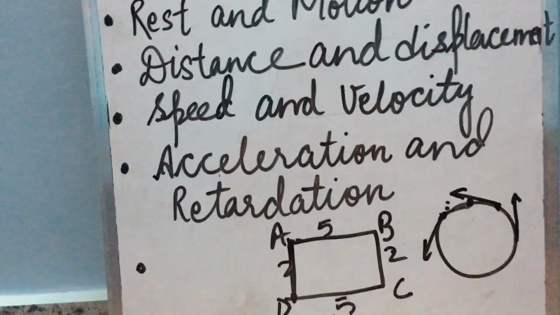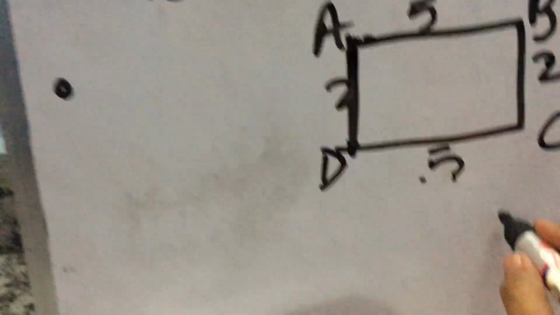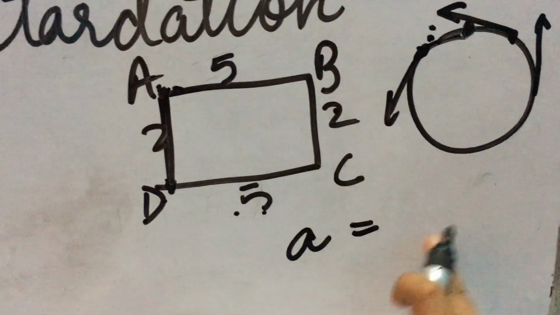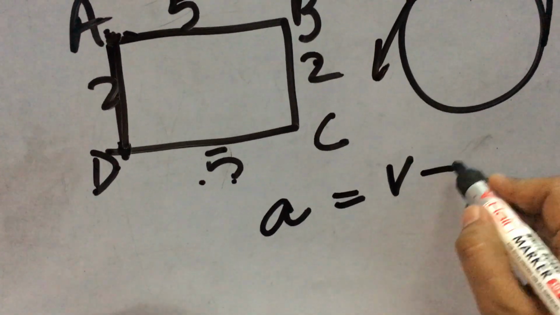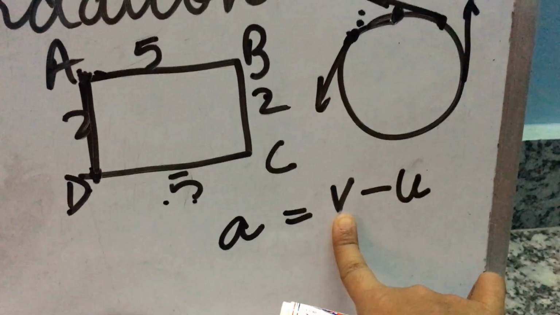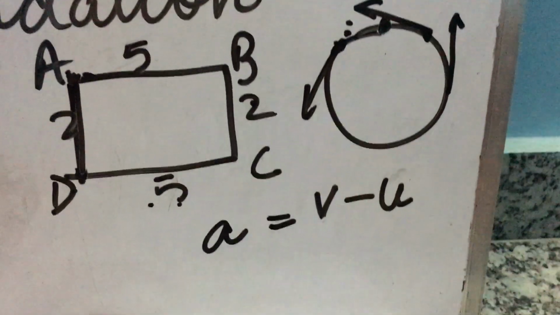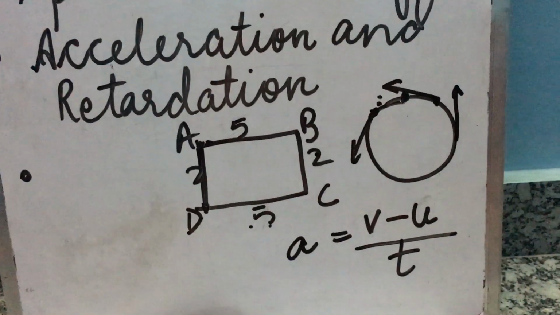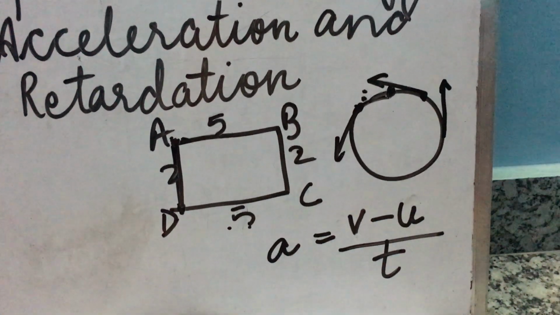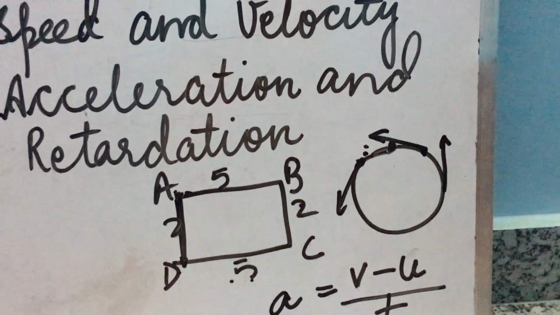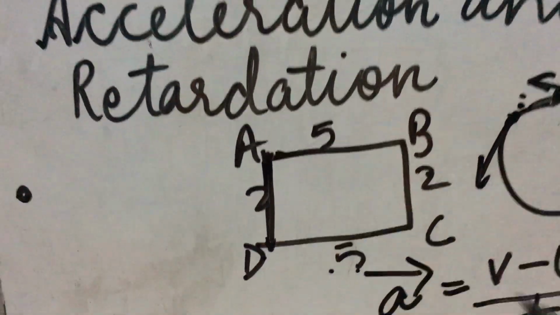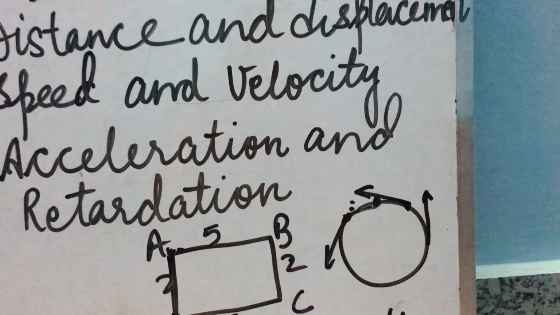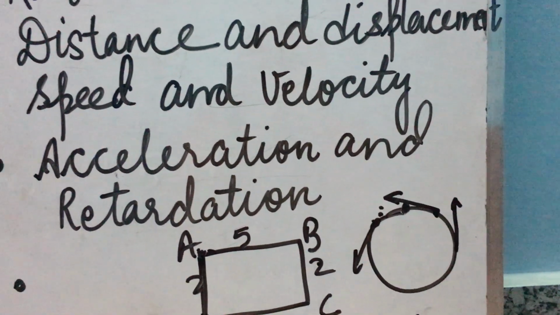Okay, now the formula of acceleration. See, acceleration is represented by small letter a, and what is the formula of acceleration? Change in velocity upon time taken. Change in velocity means final velocity minus initial velocity. Final velocity is represented by small letter v and initial velocity is represented by small letter u. Divided by time interval. So the formula is a equals v minus u upon t. Now see children, acceleration is a vector quantity, that's why it is represented by an arrow over it. And we know its SI unit is meter per second square and CGS unit is centimeter per second square.